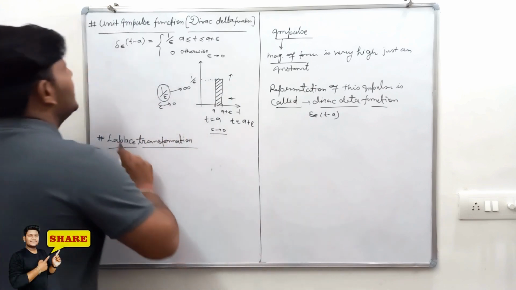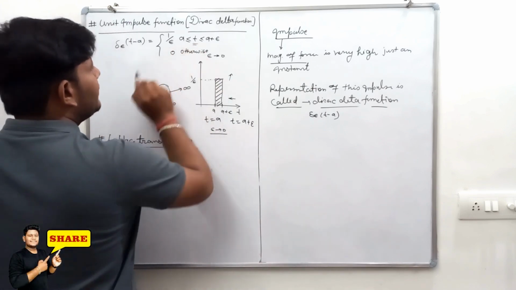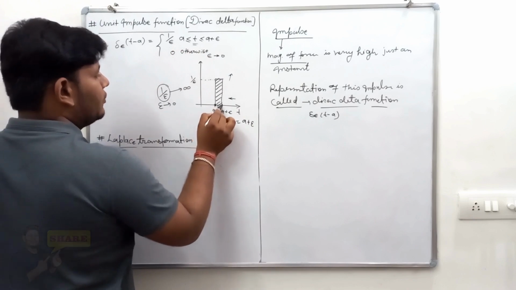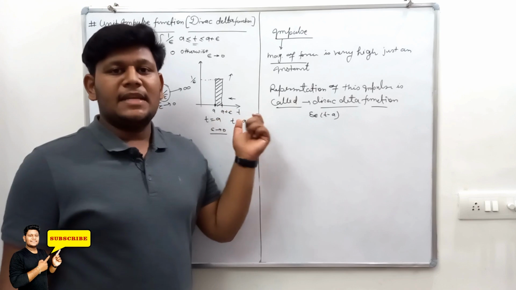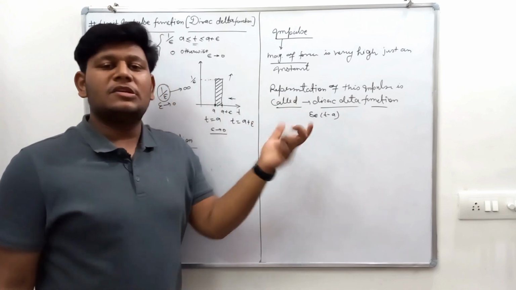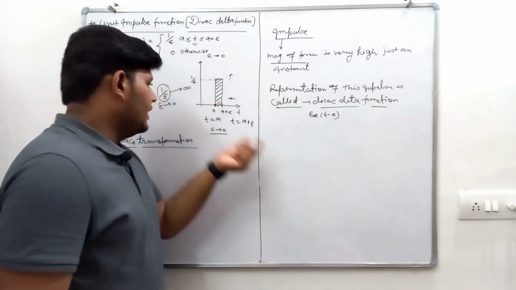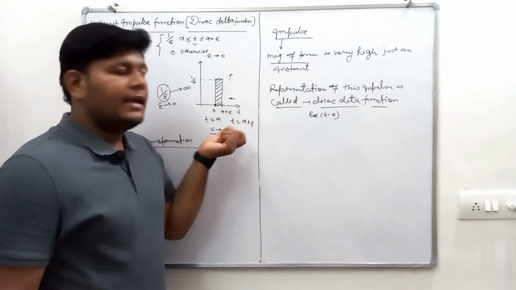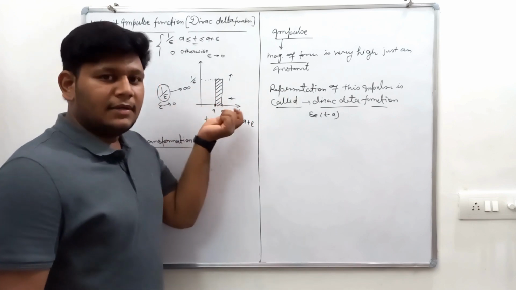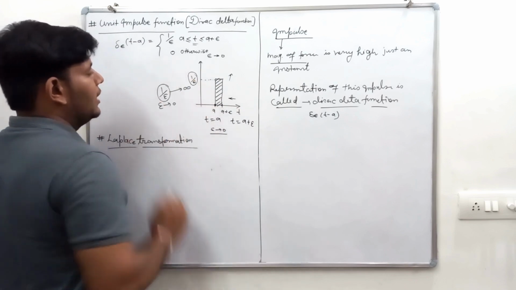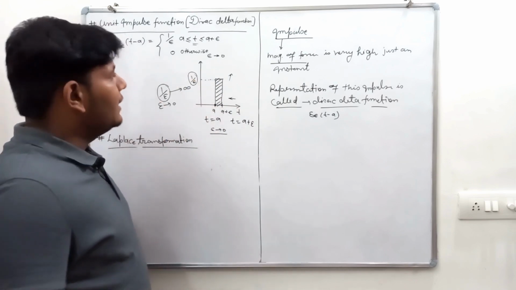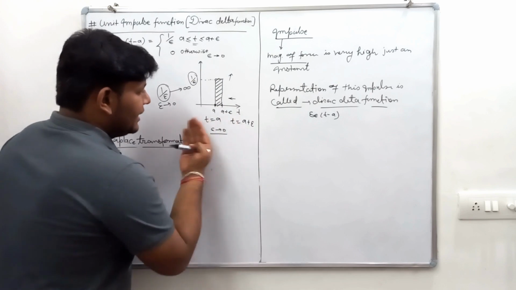So this is the definition. When t is between a and a plus epsilon, where epsilon is greater than 0, the height of the strip is 1 upon epsilon, and epsilon tends to 0.